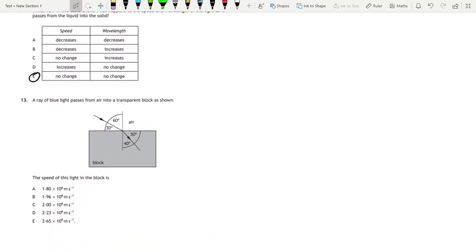A ray of blue light passes from air into a transparent block as shown. The speed of this light in the block is. So we know the ratio of the speeds, and we know that the ratio of the sines of the angles are related in some way. So we know that Snell's law is n2 over n1 equals sine theta 1 over sine theta 2. We also know that that is equal to the speed in medium 1 divided by the speed in medium 2. We don't have any refractive indexes here, but we do have the angles that we require.